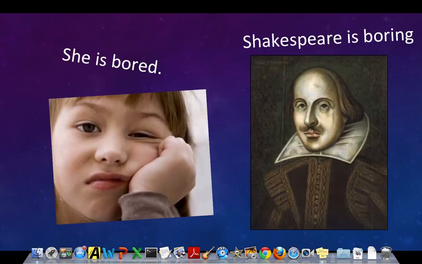Okay, two more quick examples. She is bored. Shakespeare is boring. Okay, I completely disagree with this second sentence. I do not think Shakespeare is boring, but some people do.